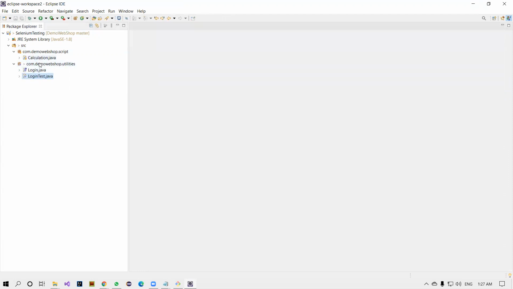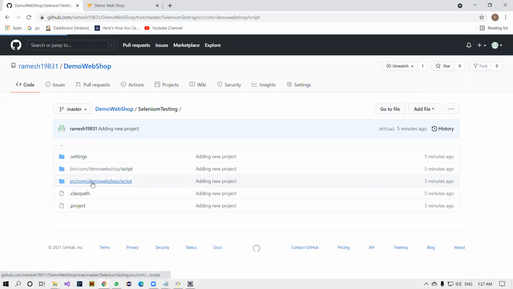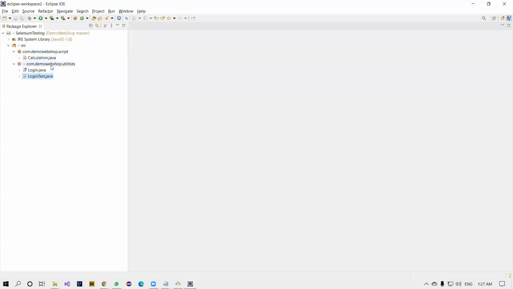Now if you want to push this code to the remote repository here, you see that in this SRC folder here. If I go here, script demo SRC, here com.demo webshop script. So here we have com.demo webshop utilities. Now you want to push this code to the remote repository. How to do that? Very simple.